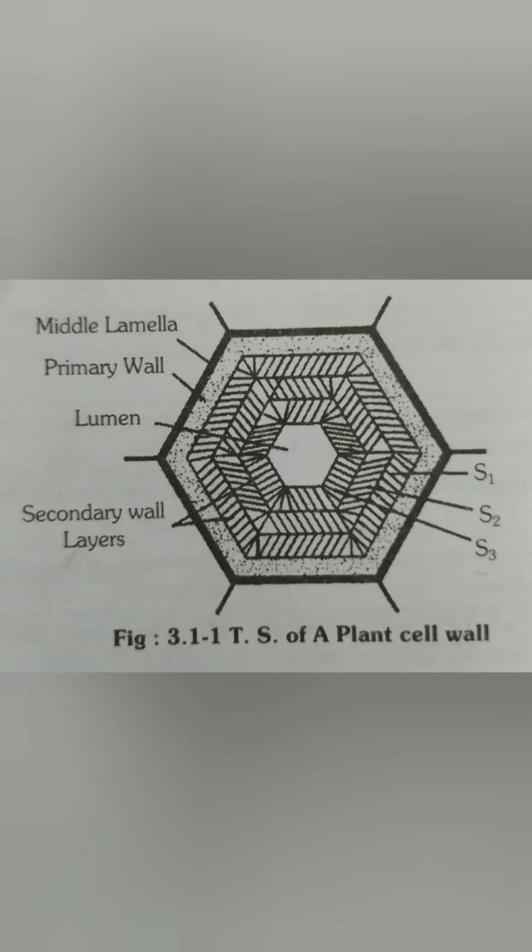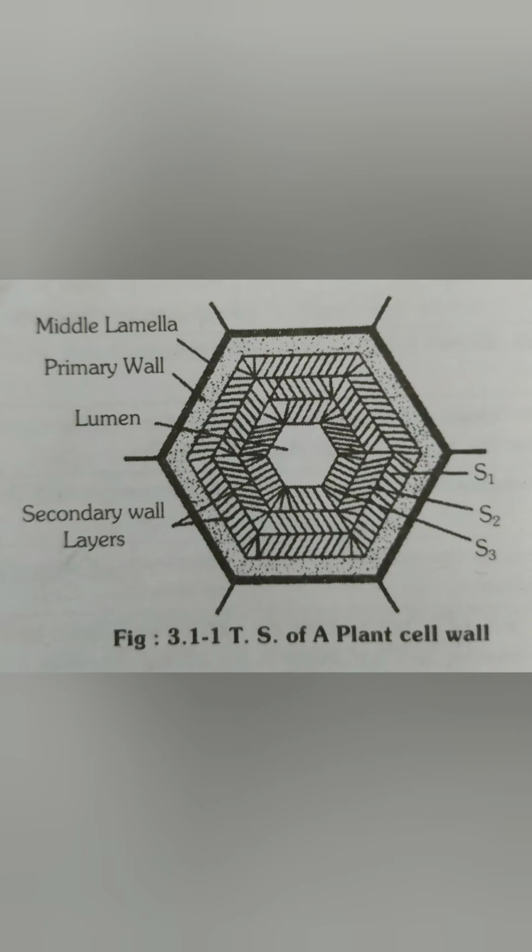Let's start with the first component of the cell, that is the cell wall. Cell wall is only present in plants. It was discovered by Robert Hooke in 1665 in cork. Cell wall is the outermost rigid, protective, non-living and supportive layer found in all plant cells, bacteria, cyanobacteria and some protists. It is not found in animal cells. Mainly the cell wall consists of two parts, matrix and cellulose. Matrix consists of hemicellulose, pectin, glycoproteins, lipids and water.